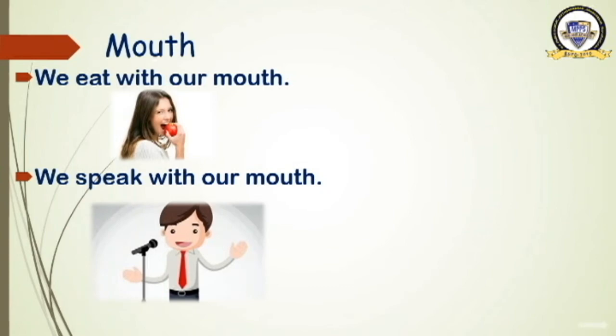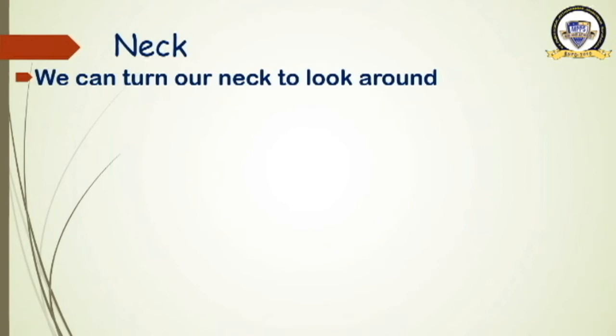his mouth. Now the next one, which is neck. How does the neck help us? We can turn our neck to look around. We are able to see the sideways and the back side by turning our neck.